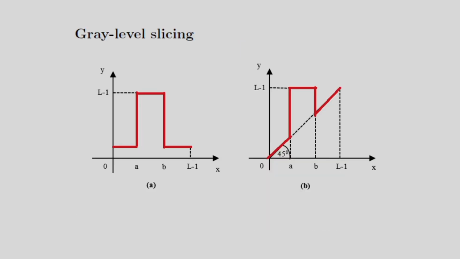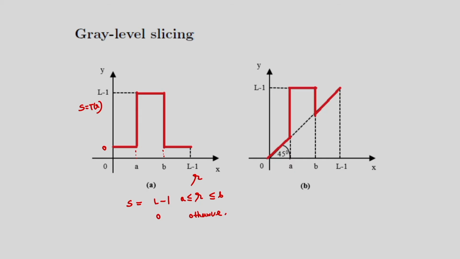The next one is gray level slicing. In this case you can see I have shown two transformations. The first one, as I already told you, has R on this side and S on this side. Mathematically, S is equal to L minus 1 corresponding to R lying between A and B. That means this is my A and this is B. Otherwise it will be 0.